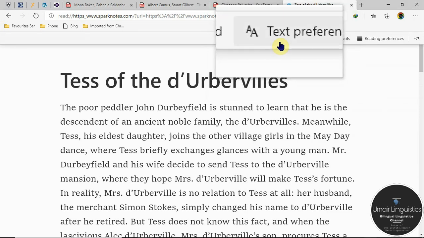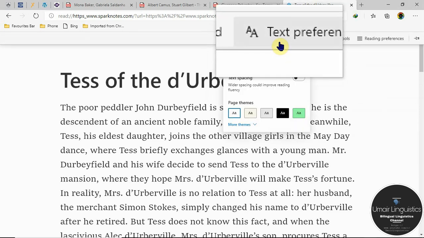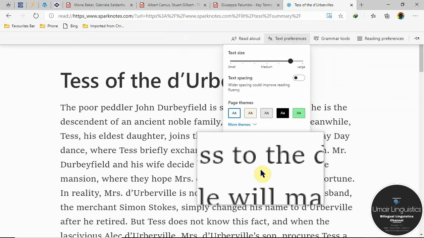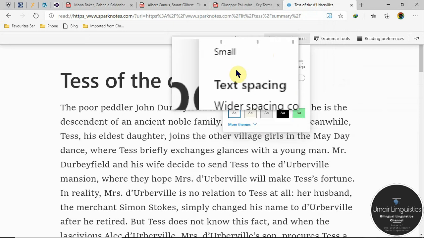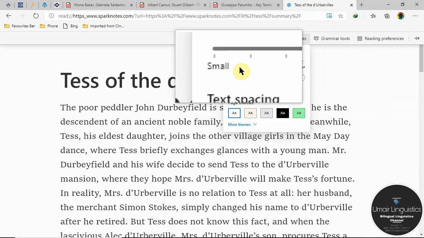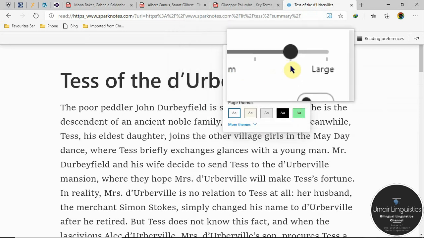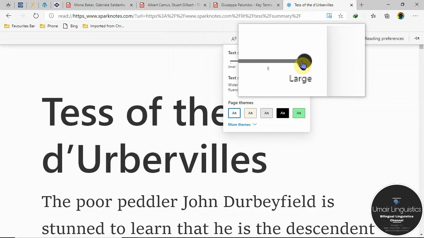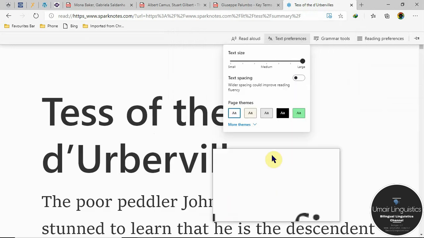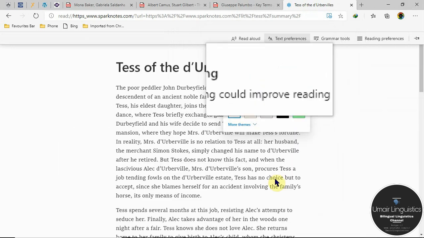In text preferences, there are a lot of options. All right, so first of all, we have the text size. We can increase the text size, so it is medium. I can go to large, or I can change it back to medium. All right.